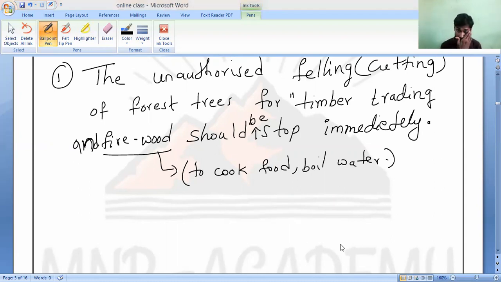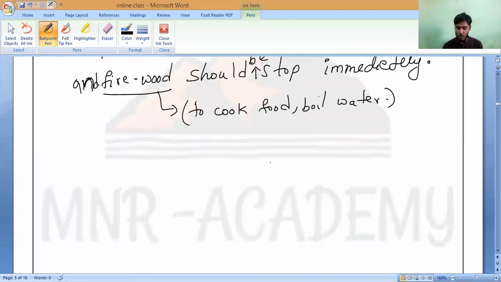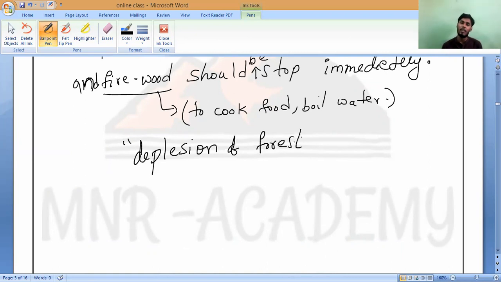So why should we stop this? Because if you are doing this continuous cutting of forest, the depletion of forest will take place. What is the meaning of depletion? Depletion of forest, this is the new word I am saying here. Depletion, becoming dilute. Understanding, it means the percentage of forest will decrease. Do you understand?